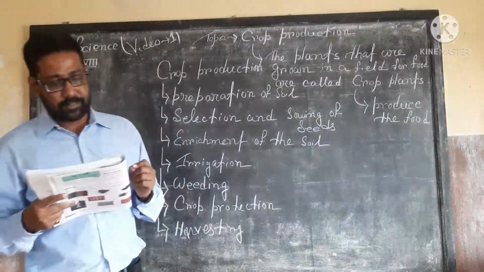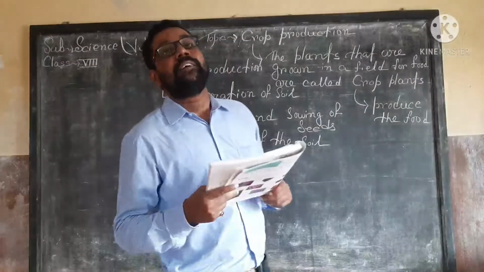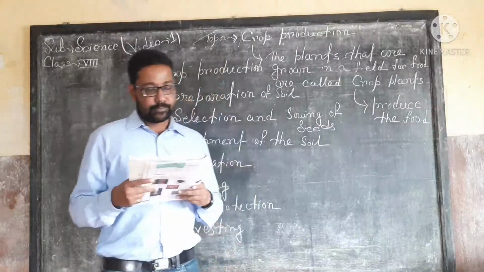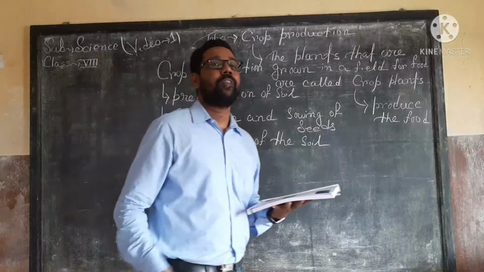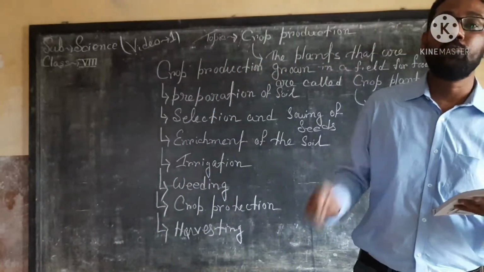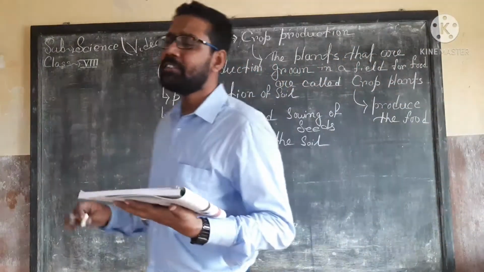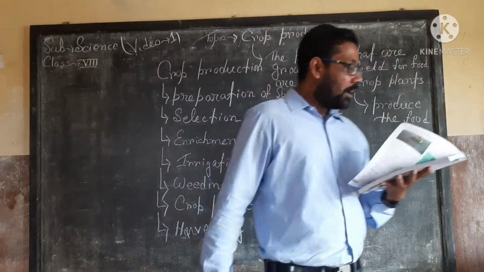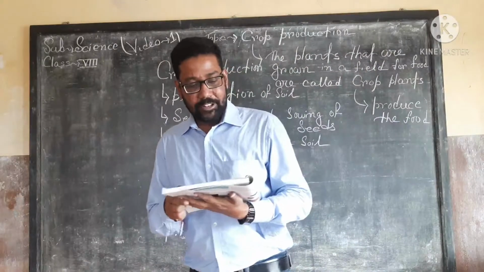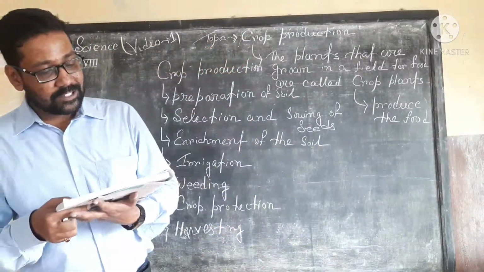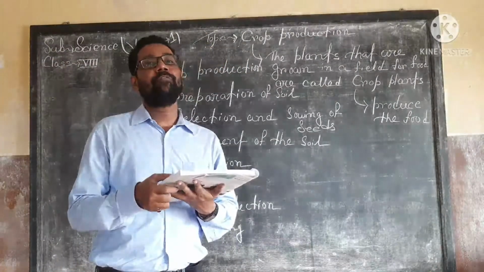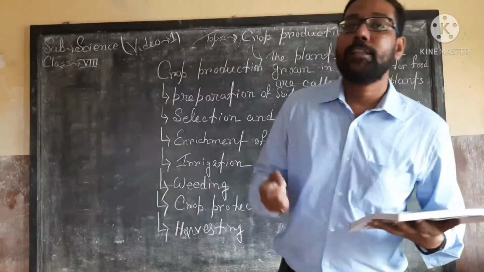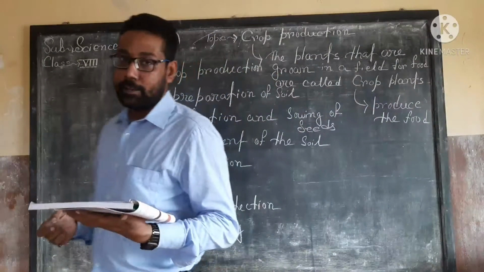And humus means dead and decaying organic matter. Okay, so remember this one, the definition or meaning of humus. Next, earthworms and even microbes such as bacteria and fungi. So these are very important elements for a healthy soil.